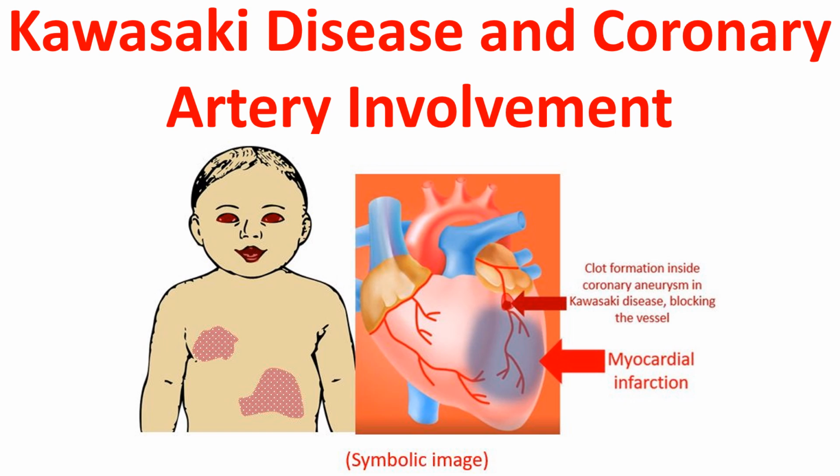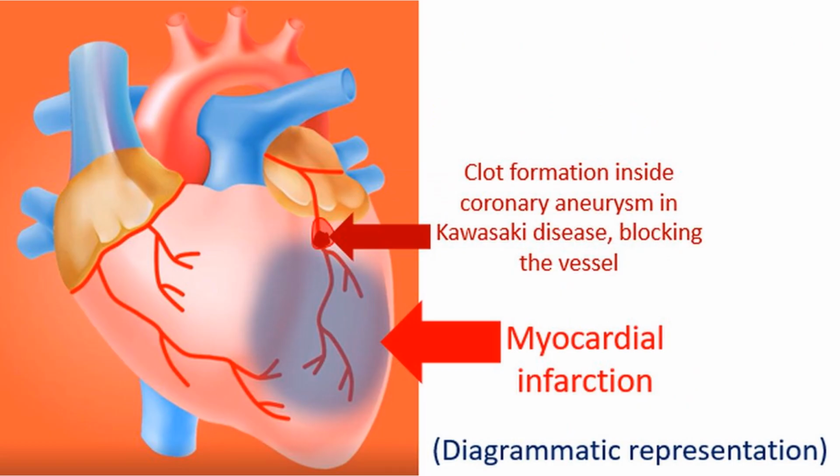The most important sequela of Kawasaki disease is coronary dilatation and aneurysm formation. As per data available on the US Centers for Disease Control and Prevention website, incidence of Kawasaki disease ranges from 9 to 20 per 100,000 children below the age of 5 years.